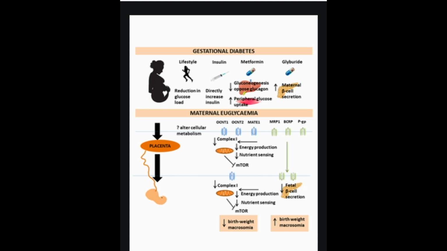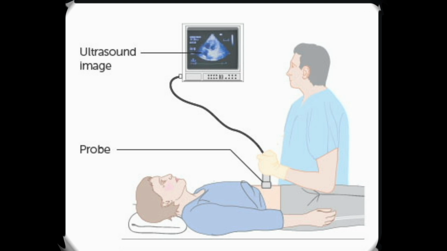If this happens, you should test your blood sugar and treat it straight away if it's low. Find out how to treat low blood sugar. You'll be given information about hypoglycemia if you're prescribed insulin. Monitoring your pregnancy. Gestational diabetes can increase the risk of your baby developing problems, such as growing larger than usual. Because of this, you'll be offered extra antenatal appointments so your baby can be monitored.